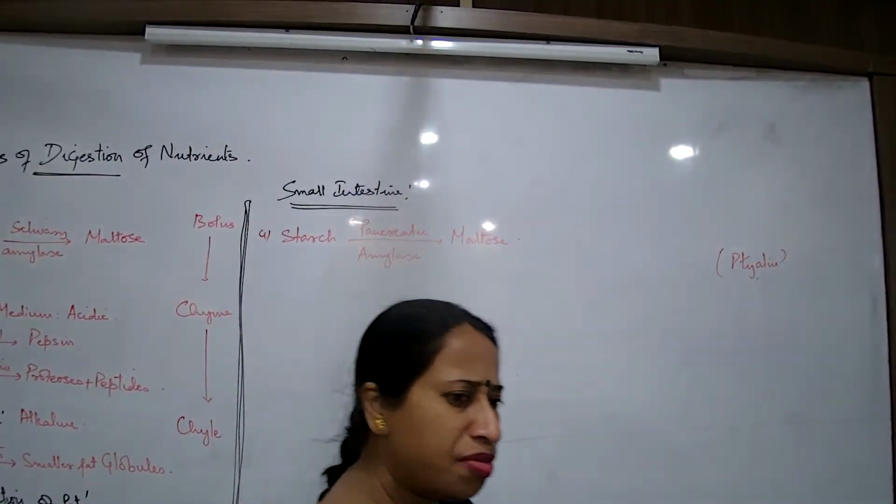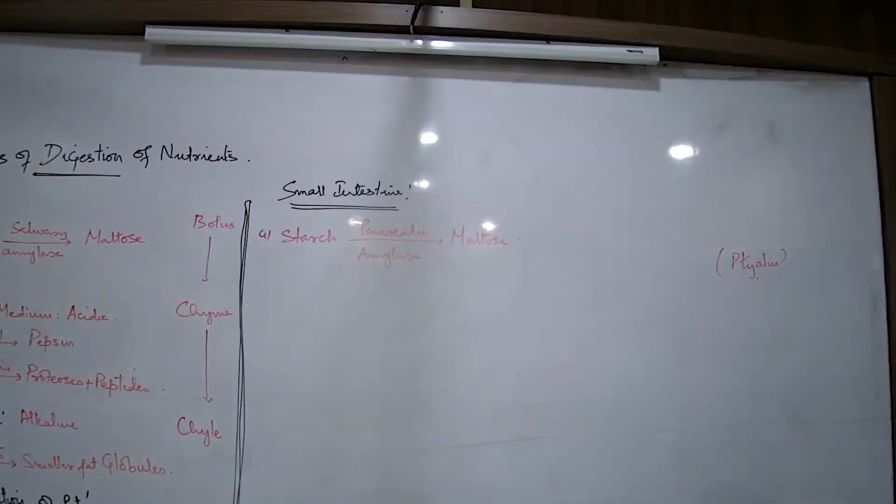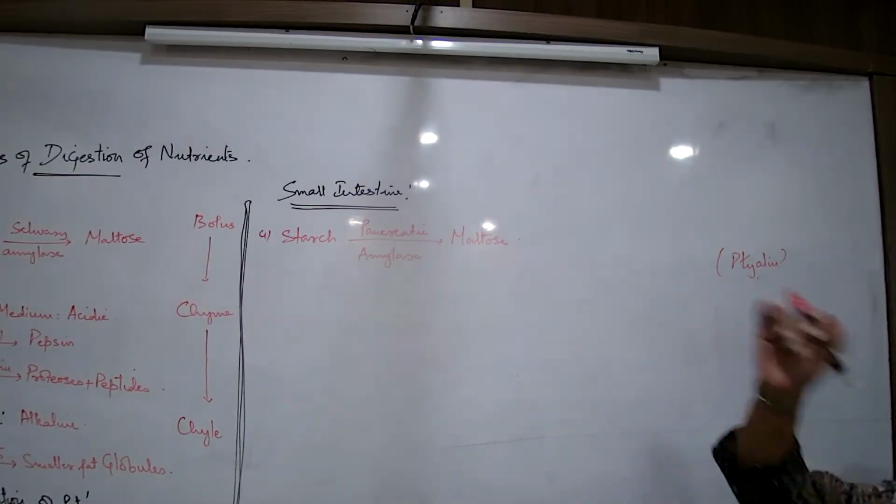Is it not the same for salivary amylase what we wrote? Yes or no? Can you tell me why am I writing this? Because in pancreas, all three types of enzymes are there. Pancreas produces three types of enzymes: pancreatic amylase, trypsin, and lipase. But now, why am I repeating this step?